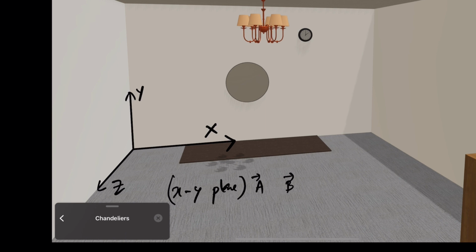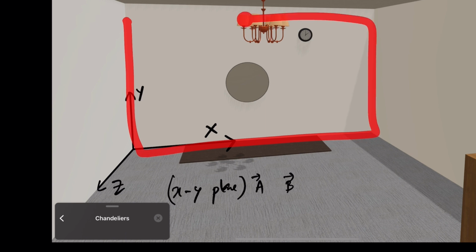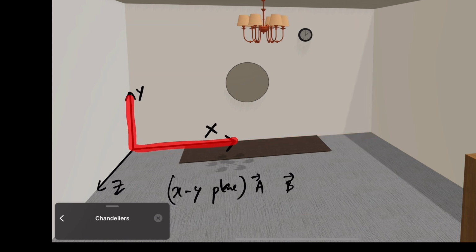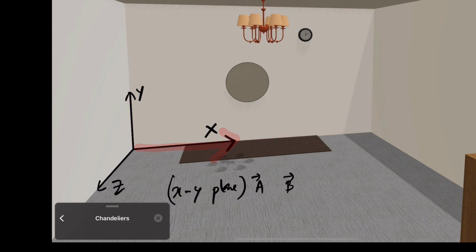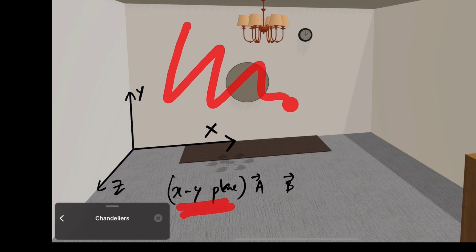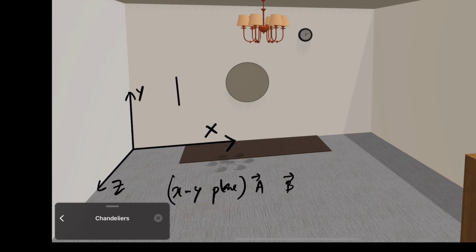The xy plane is the plane containing the x axis and the y axis. When you draw this wall, you'll be touching this x axis and y axis. So x axis and y axis form the plane. So the a vector and b vectors lying on the xy plane are talking about this wall. The wall is a plane here, so a vector must be something like this, and b vector here. They are lying on the same plane, this wall, called the xy plane.